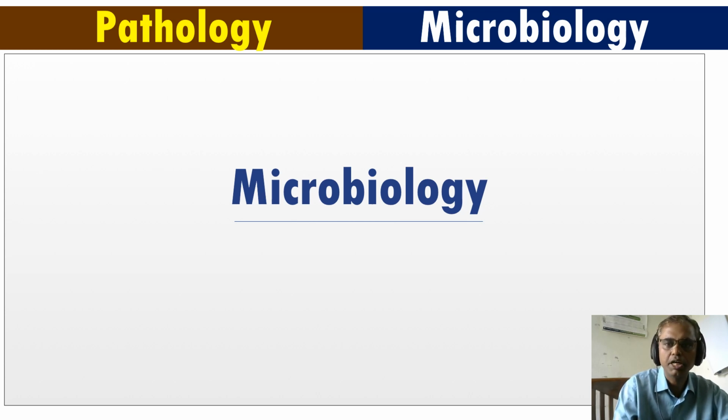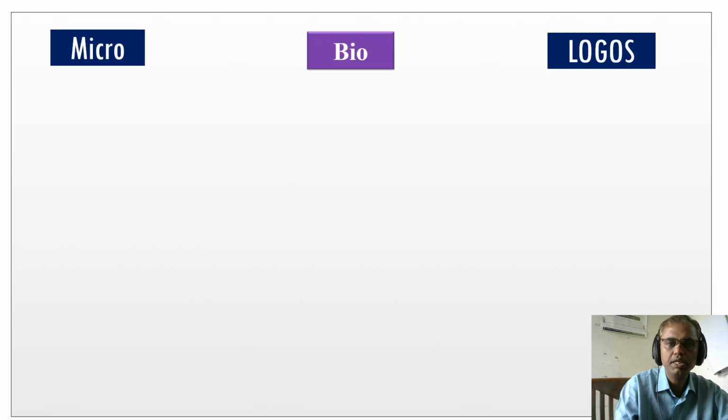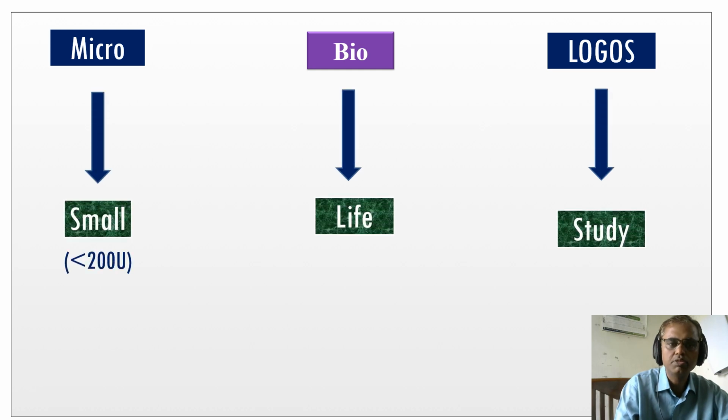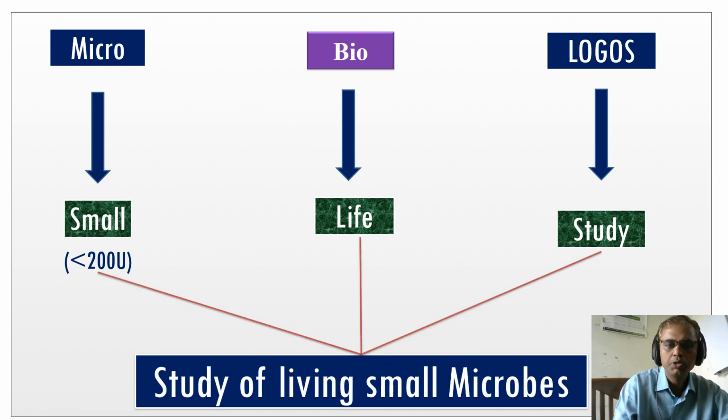Now let us study microbiology. Microbiology is very simple. It is taken from three words: micro, bio, and logy. Micro means small. How small is small? Any object less than 200 micron is known as a microorganism. Why do we demarcate at 200 micron? Because only objects larger than 200 micron can be seen with the naked eye, so anything less than that is known as small. Bio means life, and logy means study. So microbiology is the study of living small microbes.